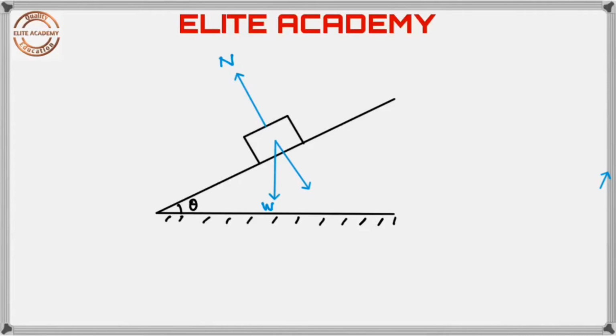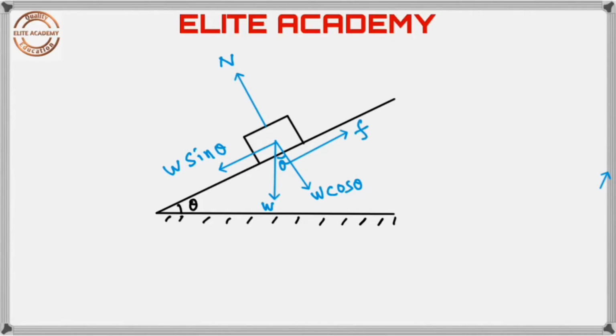Let us resolve W into two components, W cos theta and W sin theta. The component W cos theta balances the normal reaction, whereas the component W sin theta tends to slide the block down. When the block tends to slide down, the friction acts up the plane.